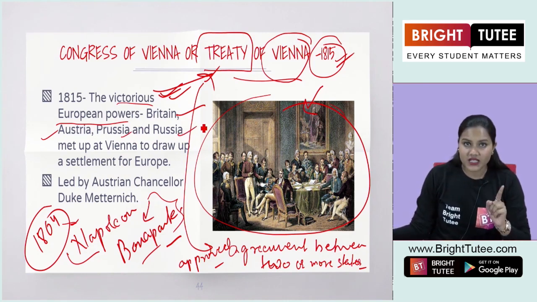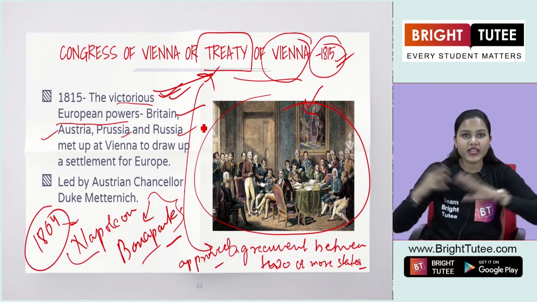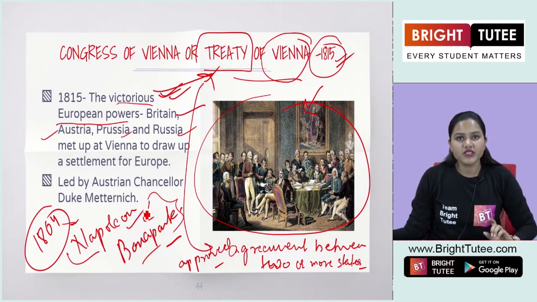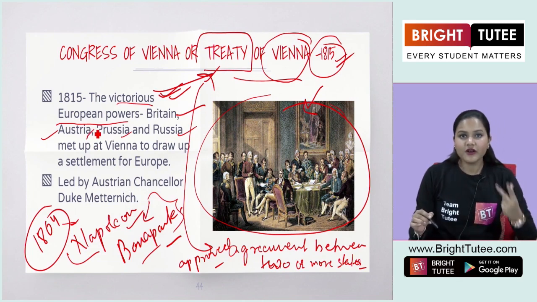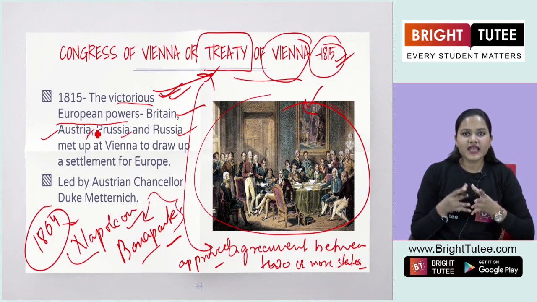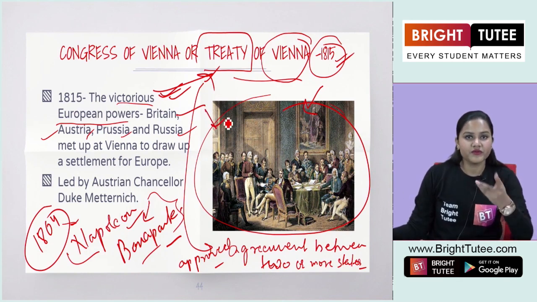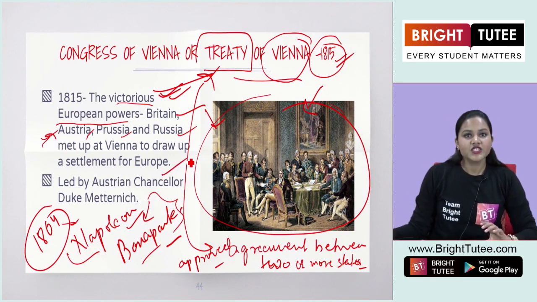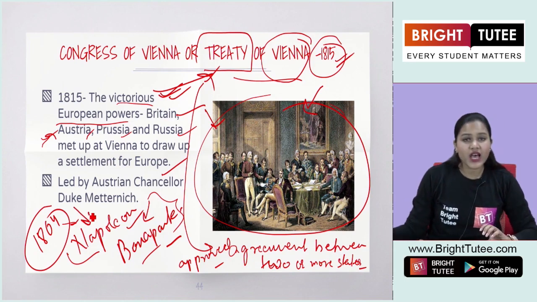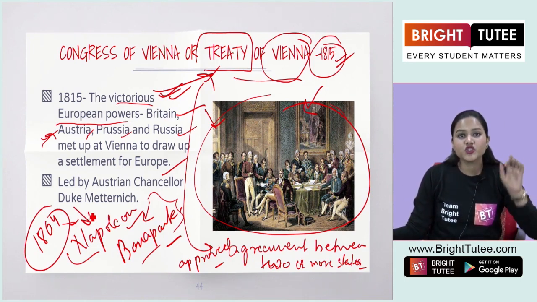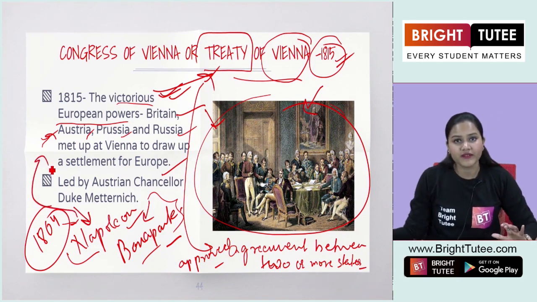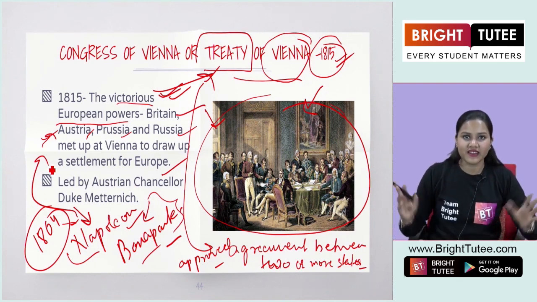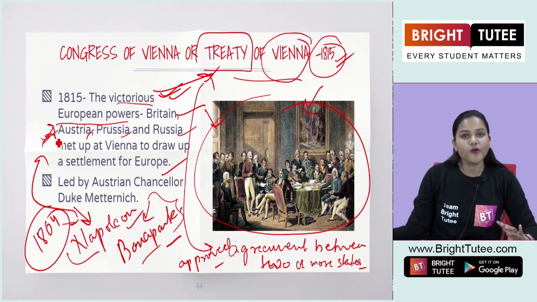So, in the year 1815, after defeating the great military dictator Napoleon Bonaparte, these European powers, Britain, Austria, Prussia and Russia, decided to meet at Vienna, in Austria, to draw up a settlement for Europe, so that they could stop any other military dictator from rising again and expanding his areas, which could prove a threat to other European powers.